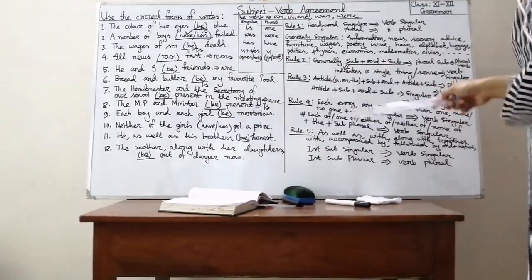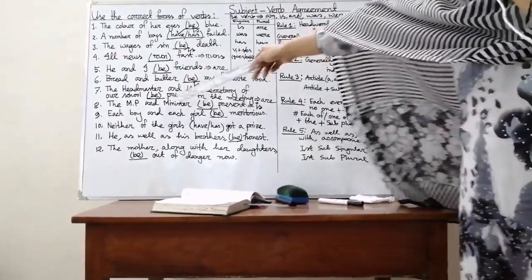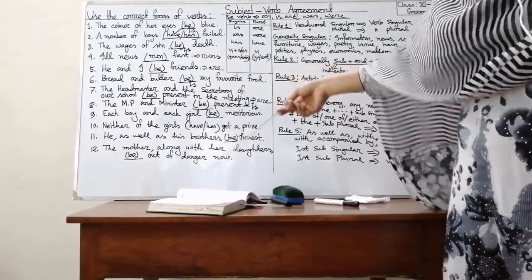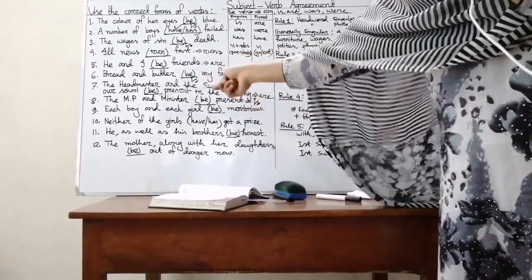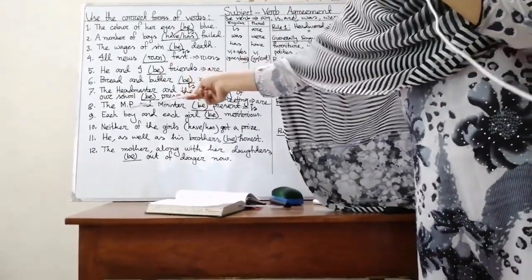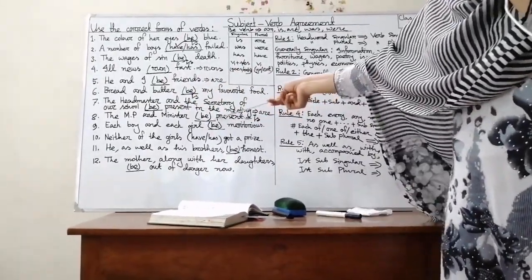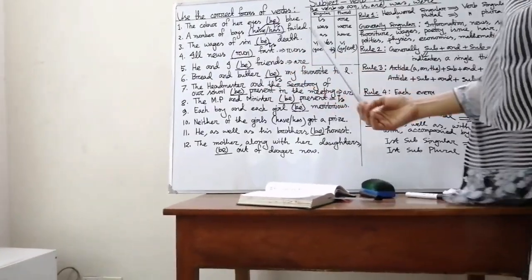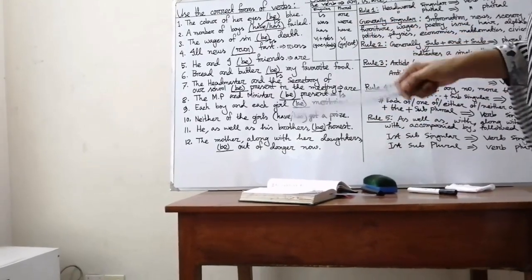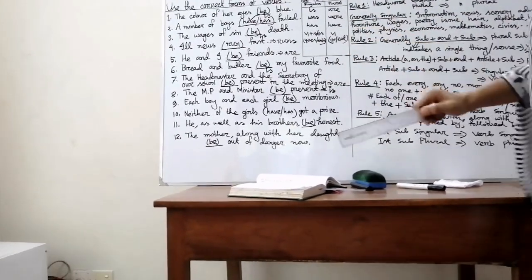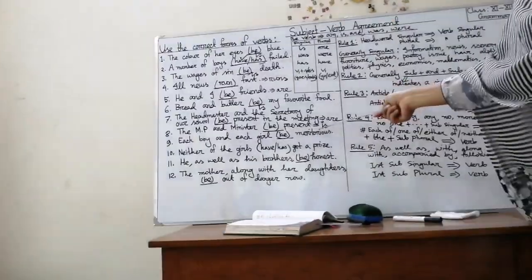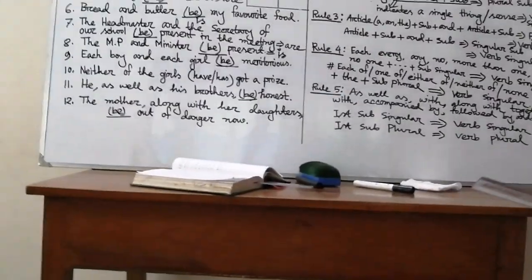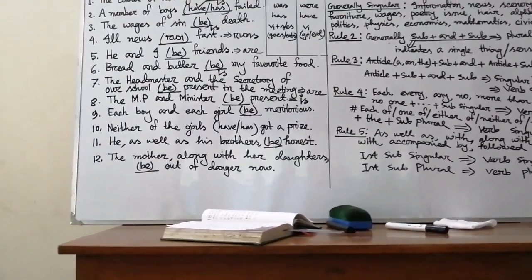Okay, my dear students, then sentence number 8, what will be the correct answer? The MP and minister is present, not are. If we find two different articles, the MP and the minister, then our answer will be "are". But here we see only one article, the MP and minister, so it indicates the same person. The person who is MP is also the minister. So we have used "is", not "are". The MP and minister is present. Is it clear to you, my dear students? I hope it's clear to you.